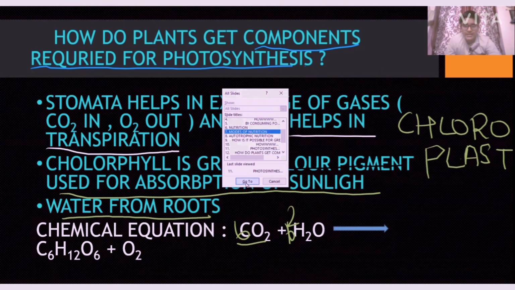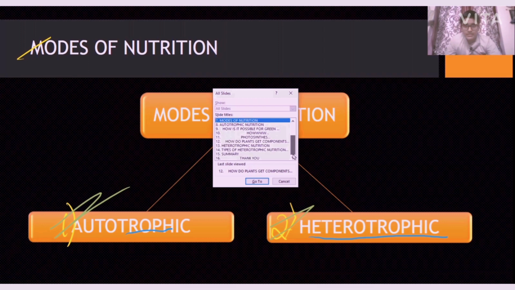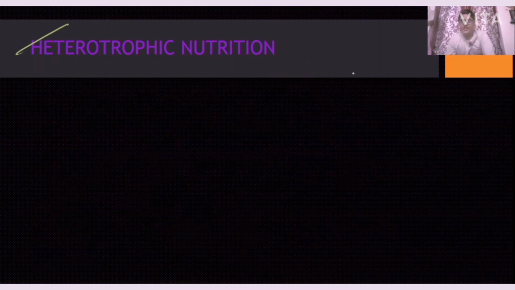Okay, we have completed autotrophic nutrition now. We are going to go to heterotrophic nutrition now. So without any delay, let us go into it. Heterotrophic nutrition is also very easy. If you understand autotrophic nutrition, then heterotrophic nutrition is very easy. So we'll crack that also.